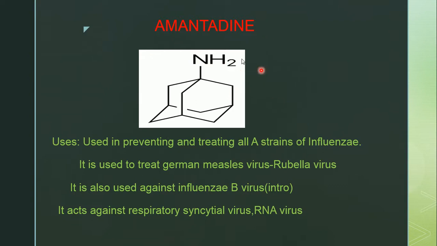Amantadine is the structure. It is used in preventing and treating all strains of influenza virus, particularly all the A strains. It is used to treat German measles virus, that is rubella virus. It is also used against influenza B virus, but for research purpose or for discovery purpose, in vitro studies, we can use this drug for influenza B virus. It acts against respiratory syncytial virus and also RNA virus.